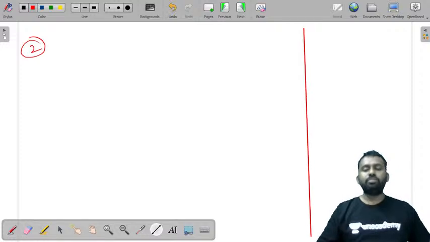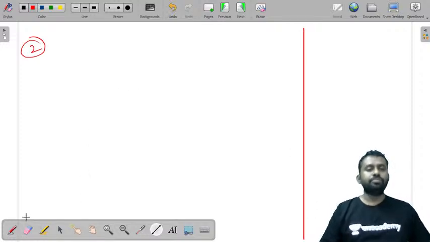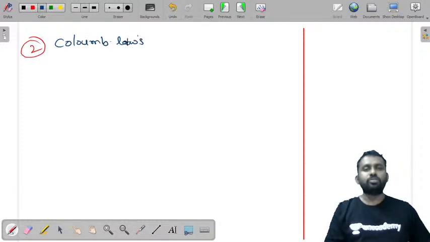It was proposed by Coulomb. This is called Coulomb's law.